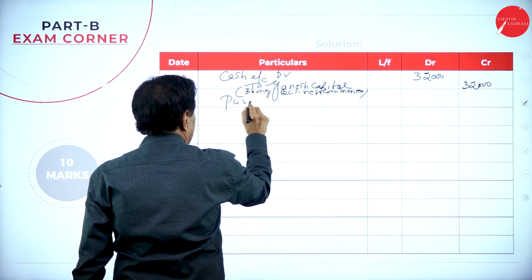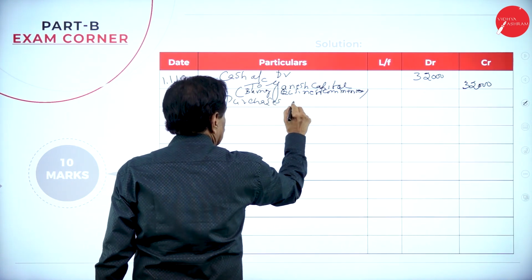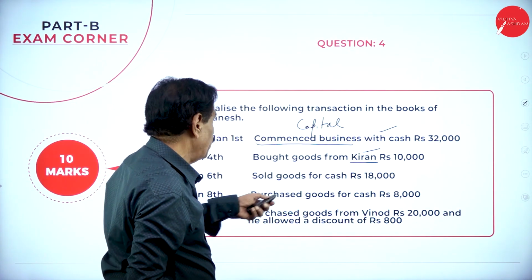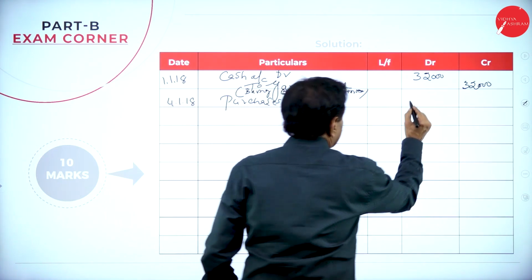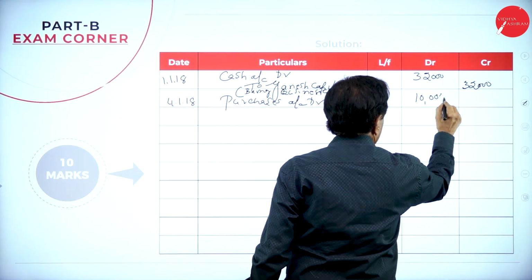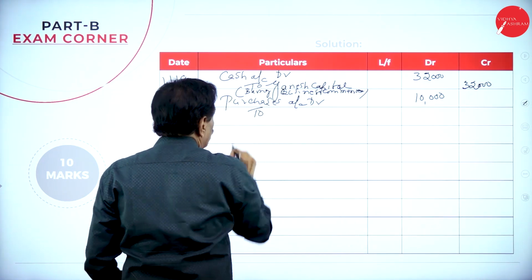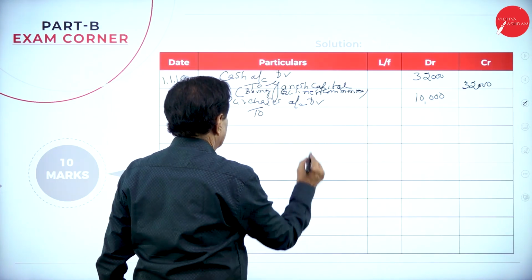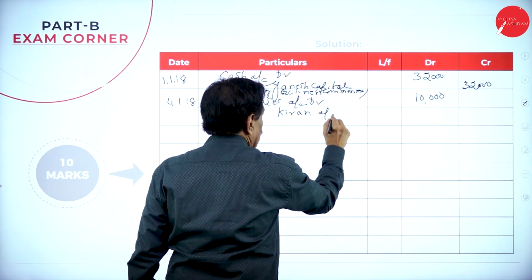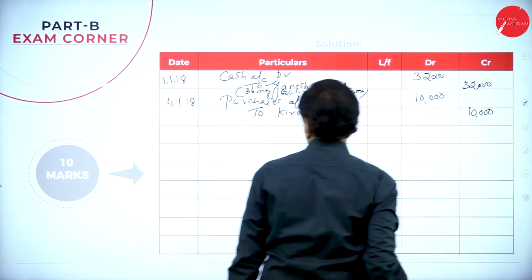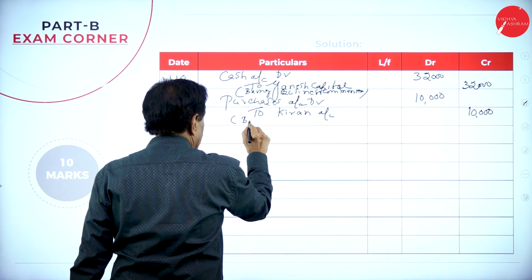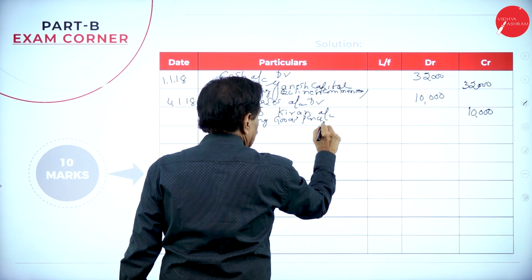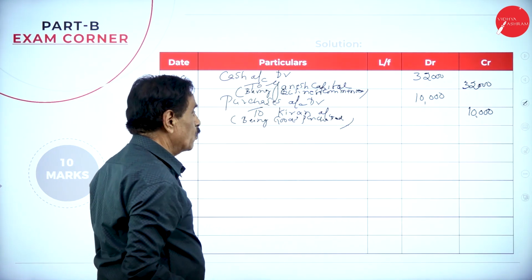Purchases account debit. What's the value? 10,000. To, from whom did you receive? To Kiran account, 10,000. Being goods purchased. So 4th is over.